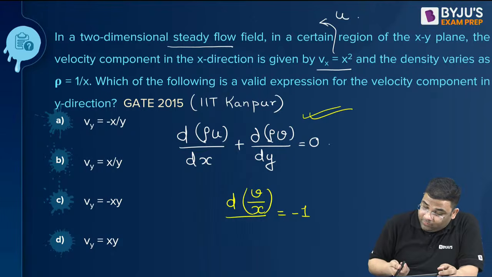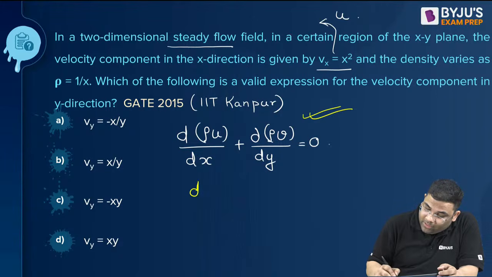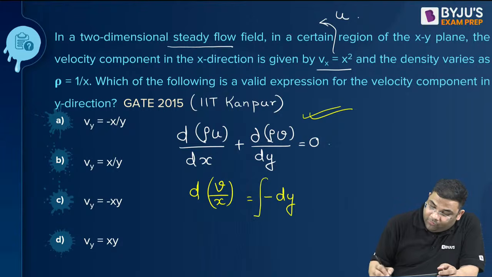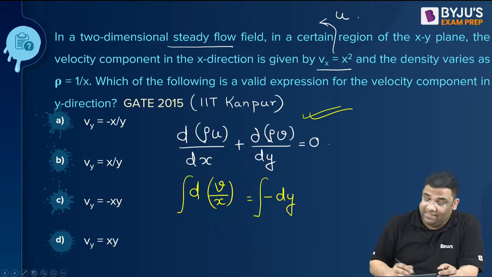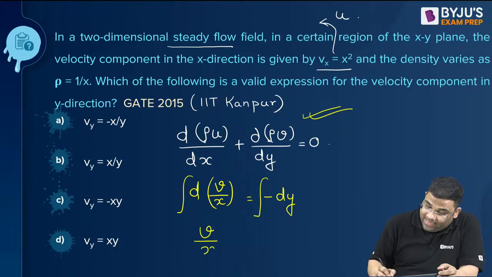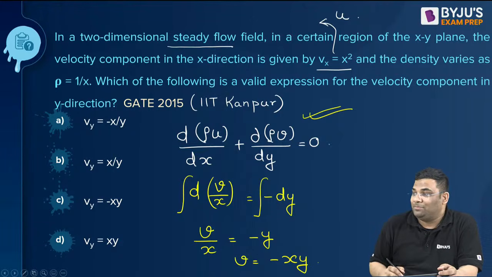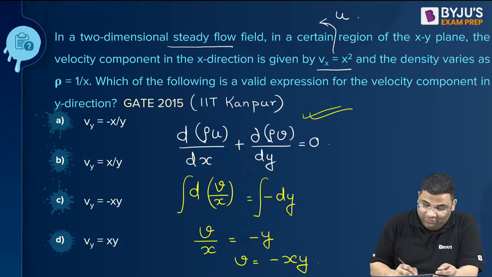Then I can write this as d of v by x is equal to minus dy. Now if you integrate this, what will I get? V by x is equal to minus y, and v will be minus xy. Understood this question?